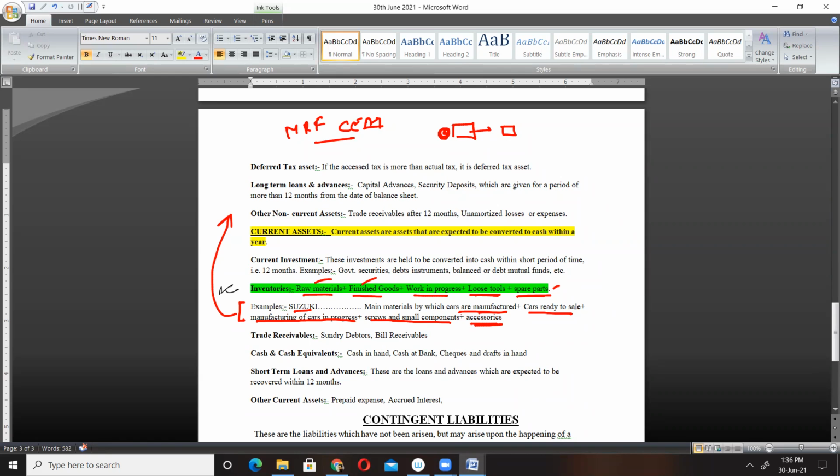For example, Apple also, isn't it? They do not manufacture all the components. Samsung, television manufacturing companies, they do not manufacture the whole component, just assembly is done on their part. So this is what our spare parts are: parts not manufactured by the company but purchased from third parties. These are accessories of the company, which will be considered as our spare parts, and will also be included while valuation of our inventories.